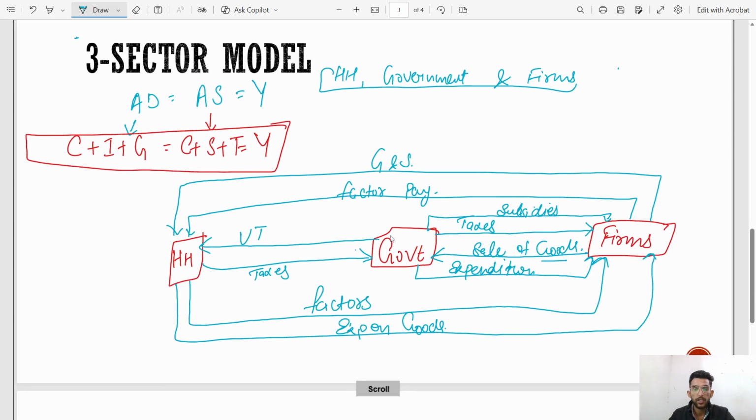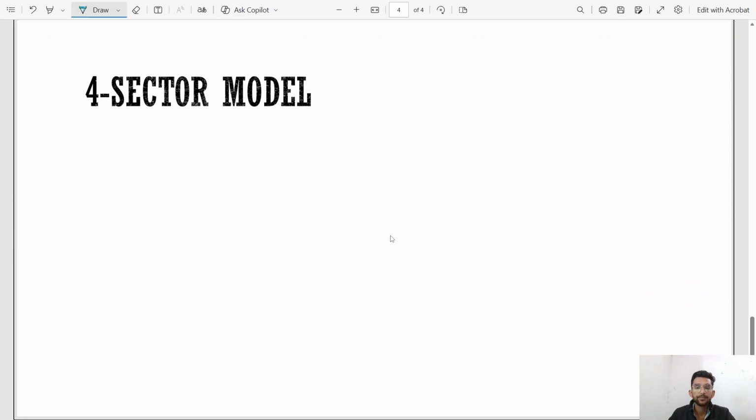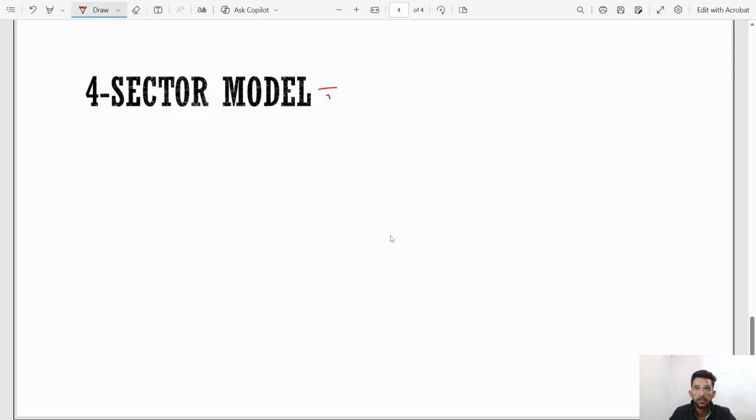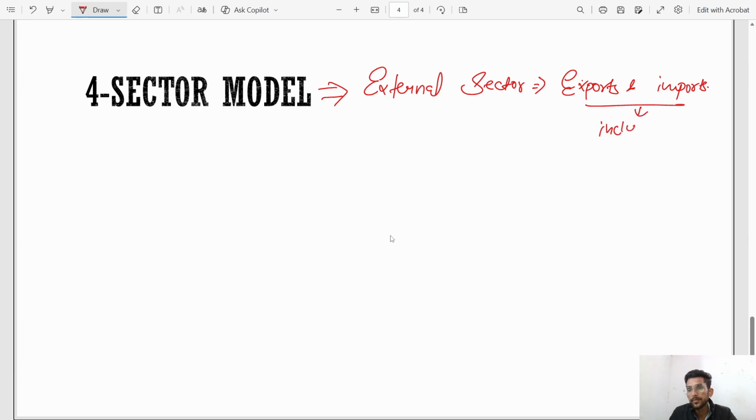Let me take you to the fourth and final sector. In fourth sector economy, there is one another sector we will include, which is external sector. External sector means when we can export and import. Exports and imports are included in the four sector economy.